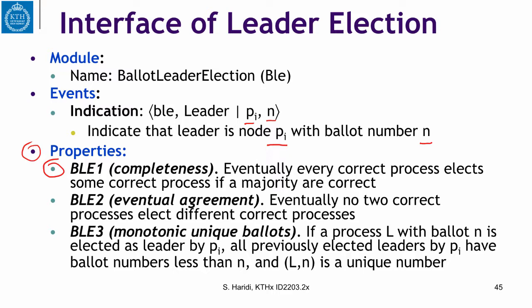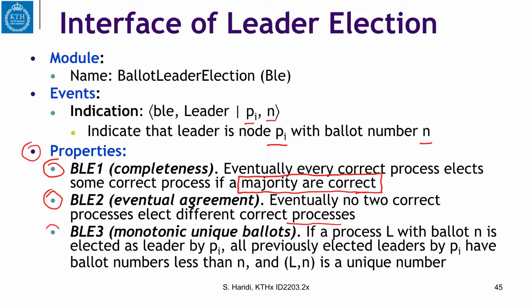Completeness, which says eventually every correct process elects some correct process if a majority of processes are correct. We add this extra requirement because in a Paxos algorithm, if a majority are not correct, the algorithm will not proceed. The second property is eventual agreement, which says no 2 correct processes elect different correct processes. So, eventual agreement one more time: eventually, when timing is correct, all correct processes will elect the same leader.